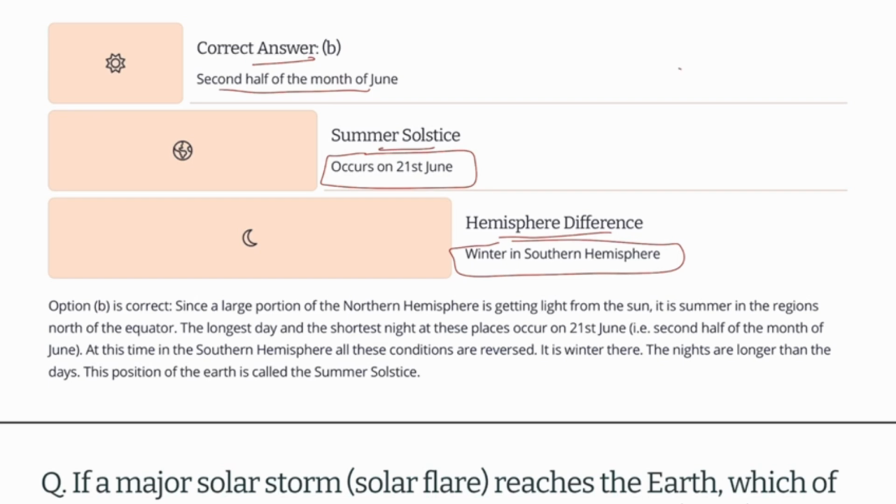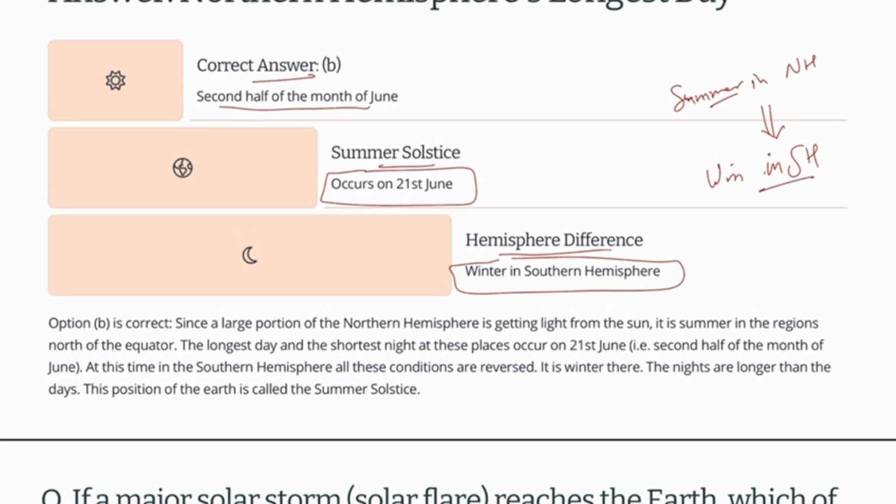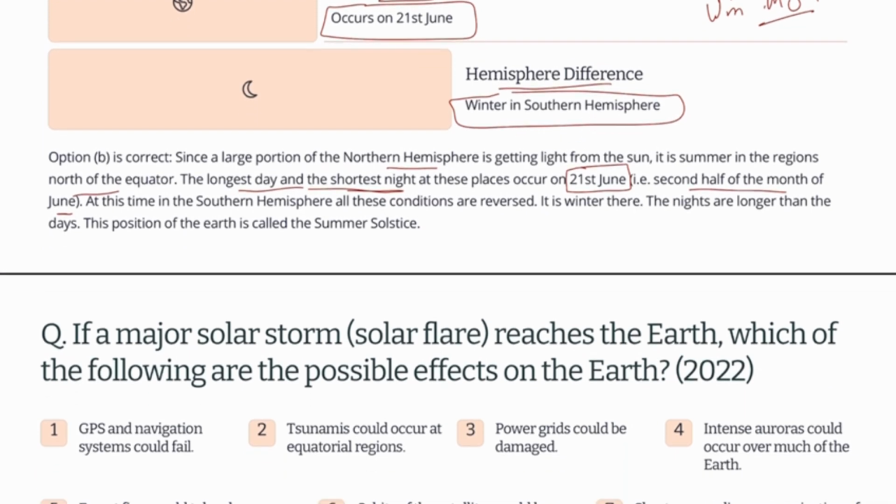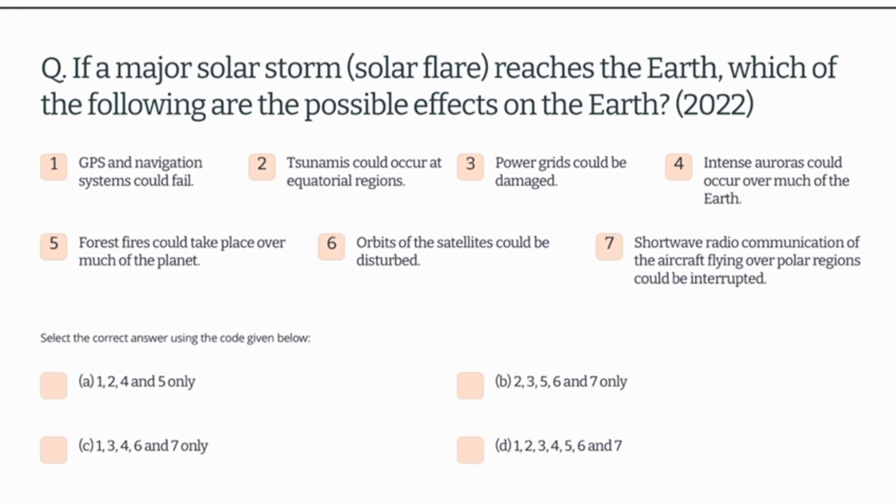When there is summer in the northern hemisphere, at the same time there will be winter in the southern hemisphere. Also, since the northern hemisphere is getting light from the sun, on the 21st of June, in the second half of June, there will be the longest day and shortest night in the northern hemisphere. This is what you should remember for your prelims. Now, moving to the next question.